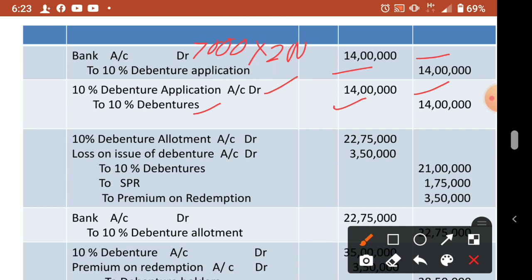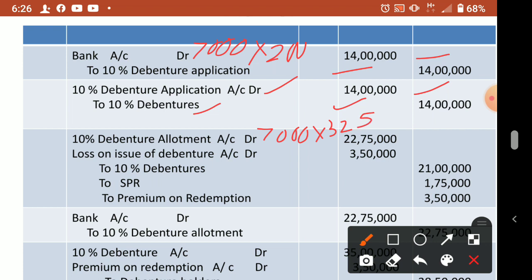So here debenture application and allotment account debit, how much is it? 7,000 into 300 plus 25 premium, so with premium, 7,000 into 325.